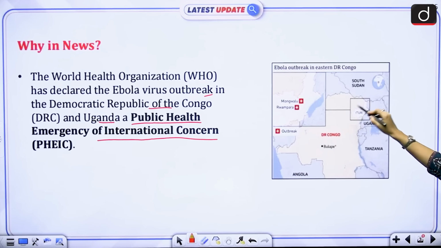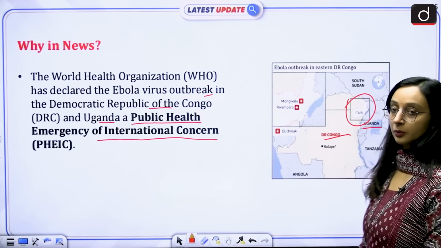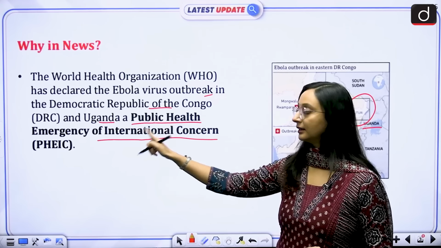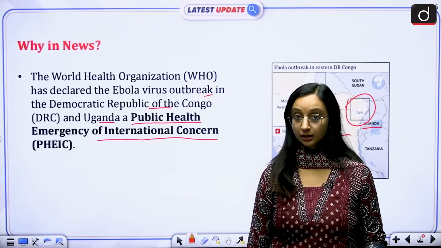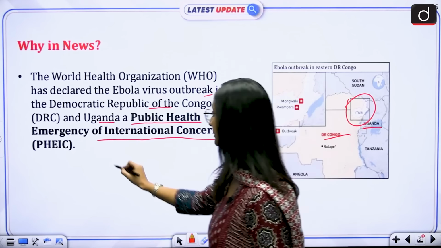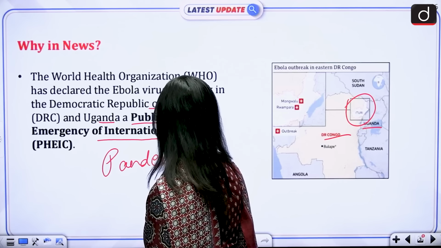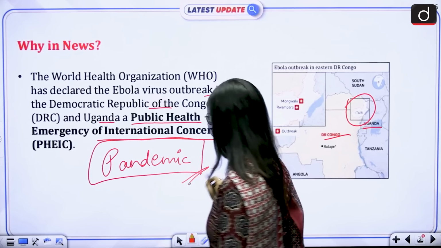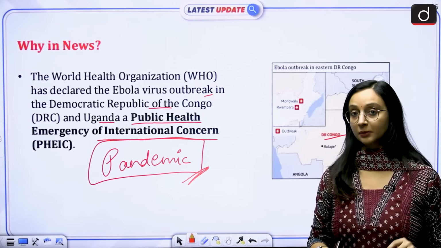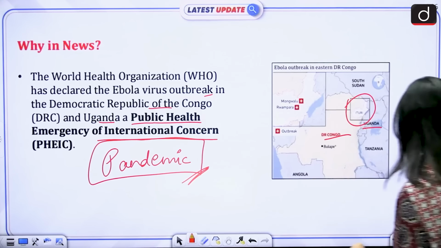Specifically, in the eastern province Ituri and in Uganda, we see this outbreak of Ebola virus, and this has been declared as a public health emergency of international concern, which means that the situation is serious but not as serious as a pandemic like COVID-19. Why? We'll see the reasons later, but for now we need to understand that this has been declared as a public health emergency of international concern.